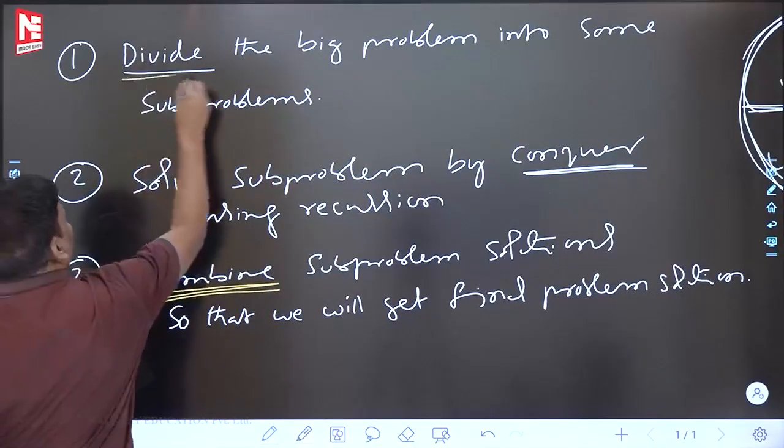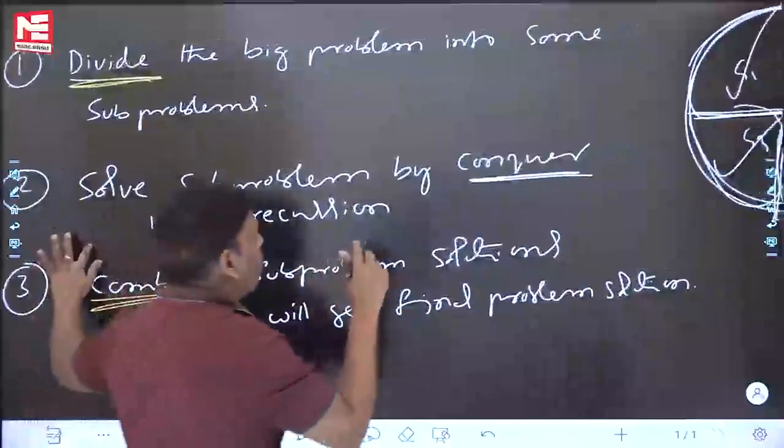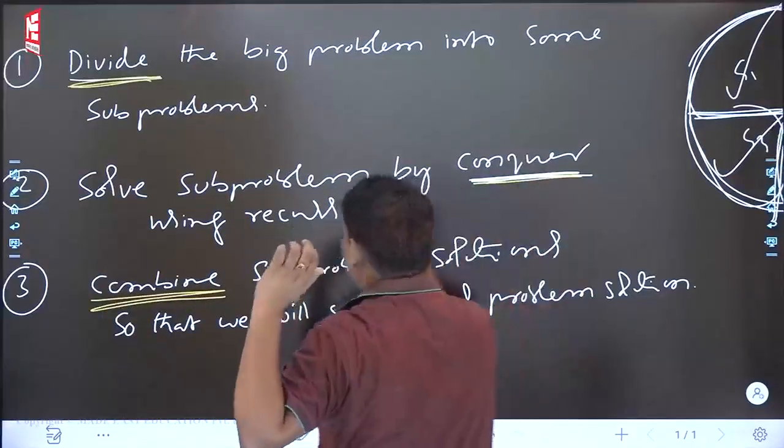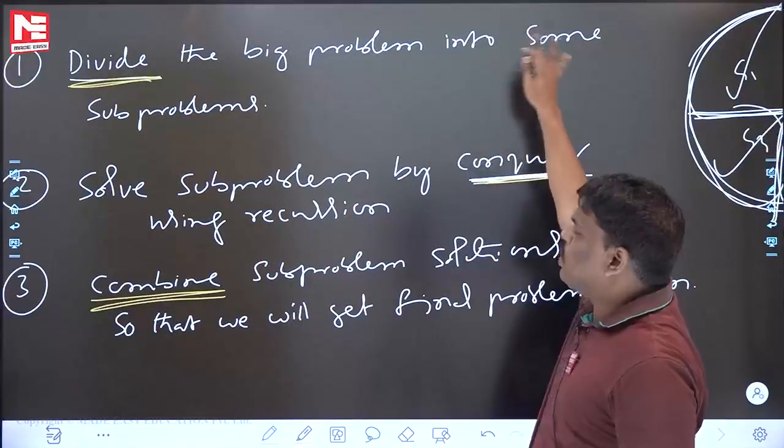Next one: divide the bigger problem into some subproblems. Solve subproblems by conquer, which means by force using recursion. These are the main keywords. Divide the problem into some subproblems, that is the first step.